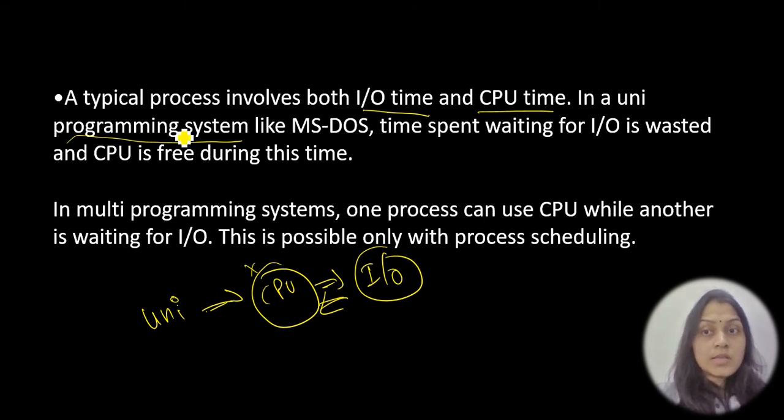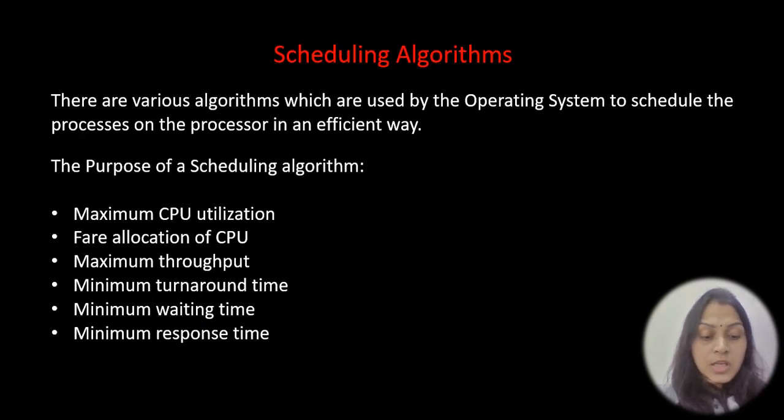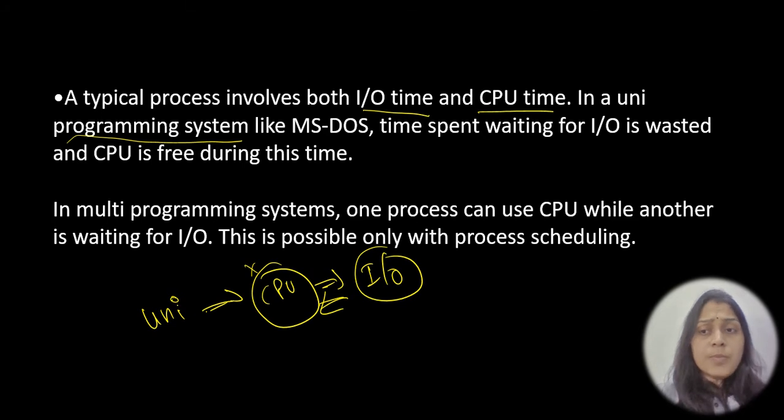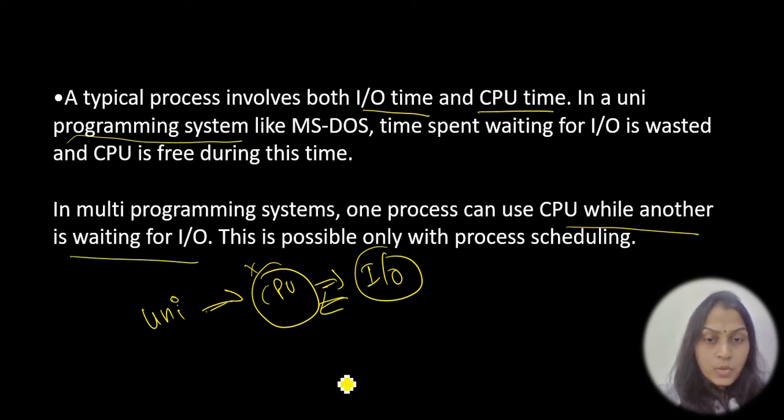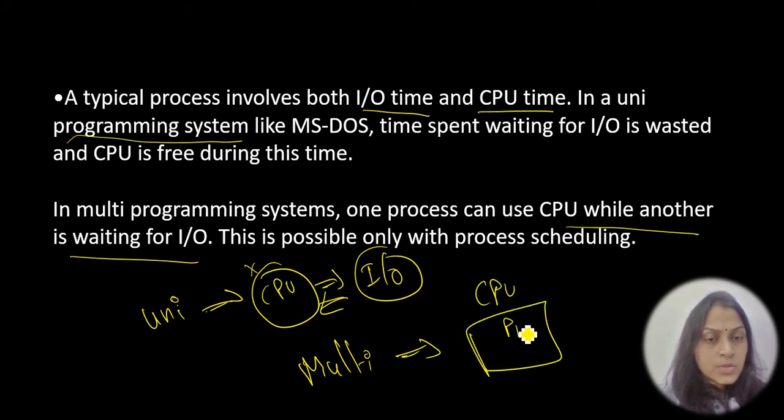So this is the uni-programming concept, like MS-DOS, where the time spent waiting for IO is more. Suppose in a multi-programming system, one process can use the CPU while another is waiting for IO. Suppose the CPU is working on process P1.